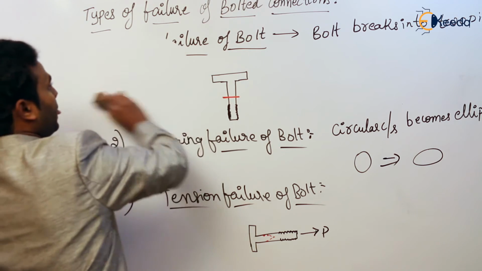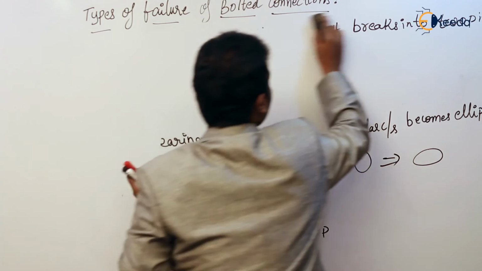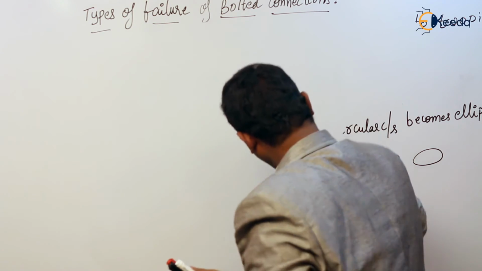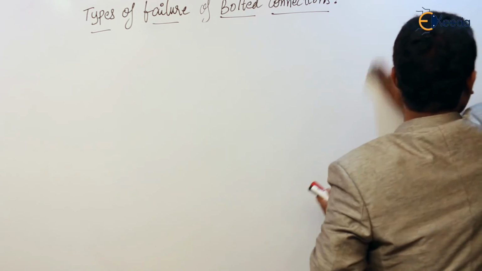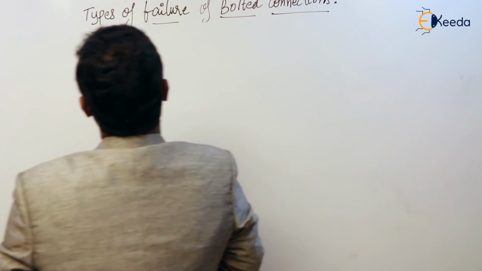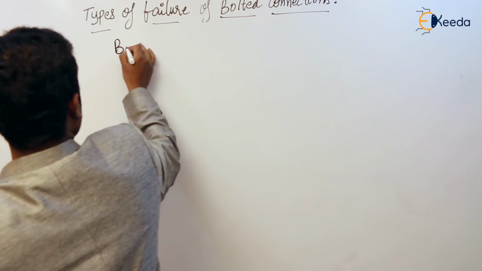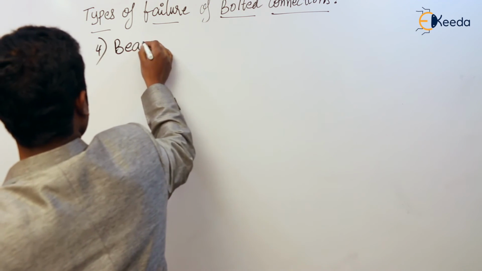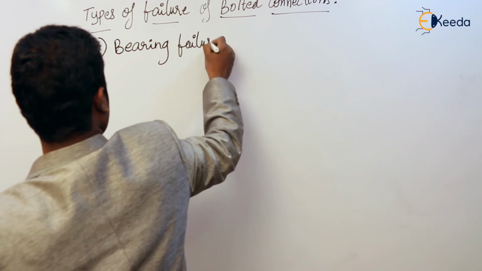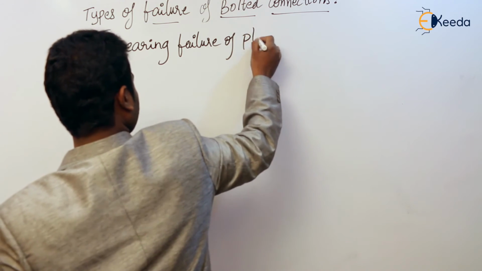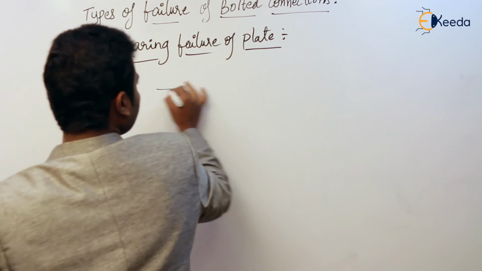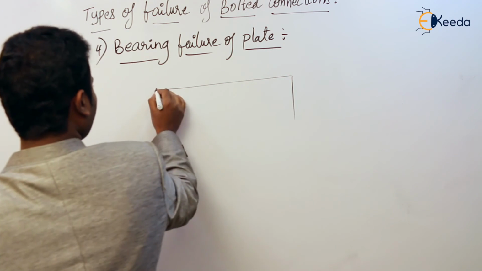After that, plate: bearing failure of the plate. So assume that this is the butt joint.